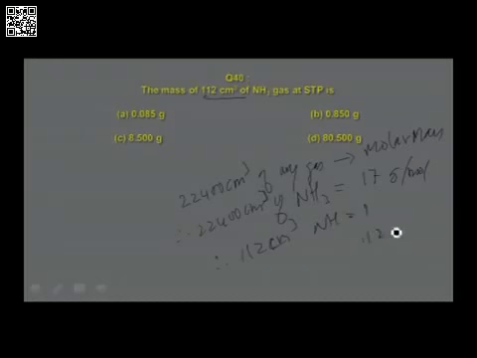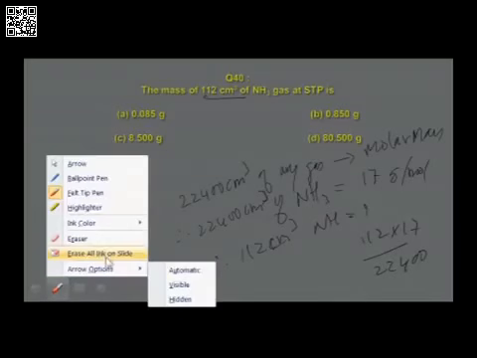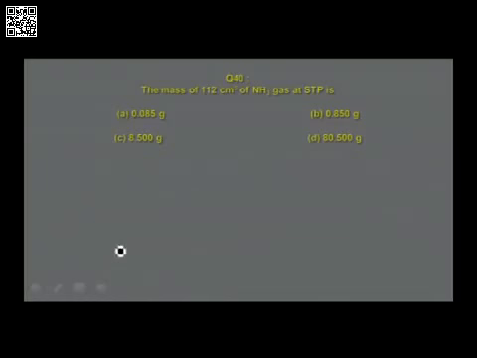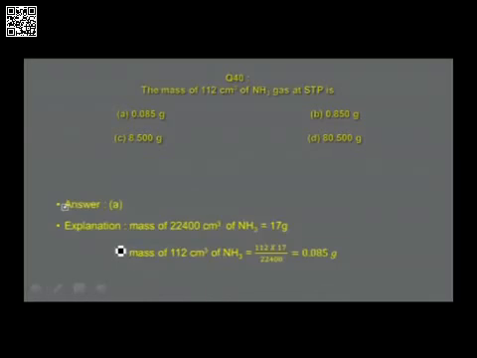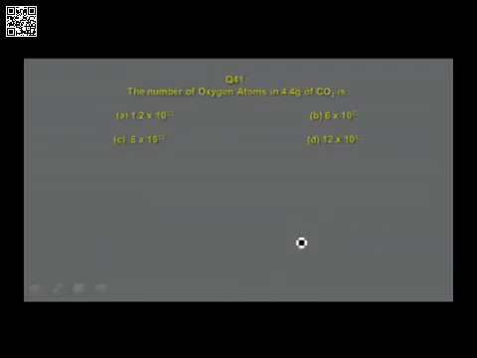That is 112 into 17 divided by 22,400. If you simplify, you get the answer as follows. Mass of 22,400 centimeter cube is 17 grams. For 112 centimeter cube, the answer is 0.085 grams, and it is found to be in option A. Let us go to the next slide.